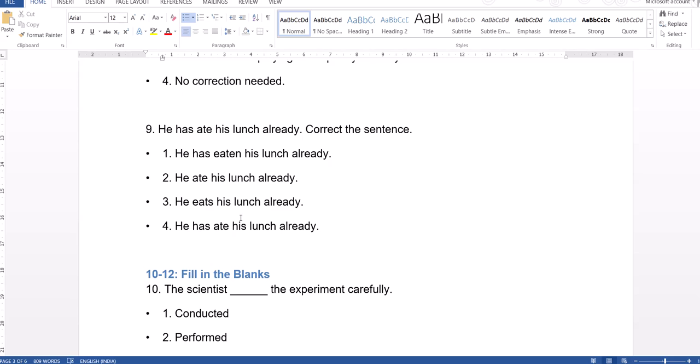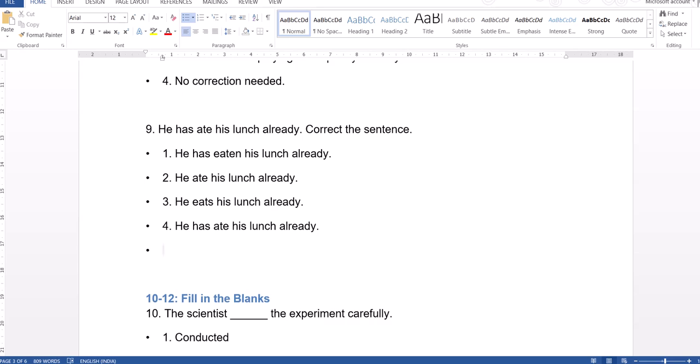Next one, he ate his lunch already. Here the question is very simple again. Always remember present perfect: always has or have should be followed by the V3 form. Has or have plus V3 is present perfect tense. We should never use has with the V2 form of the verb.